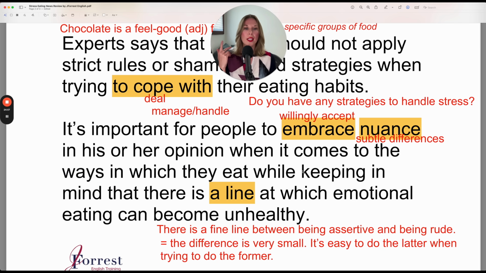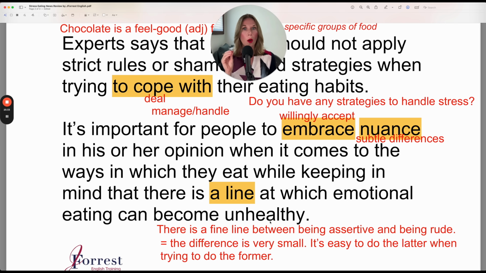While keeping in mind, to keep something in mind means to remember it. Remember it when you're in a specific situation, while keeping in mind that there is a line at which emotional eating can become unhealthy. So a line, imagine this is the physical line. So this activity, when you do it, it's healthy, but this activity, when you do it, isn't healthy. So the line divides the activities between healthy and unhealthy.